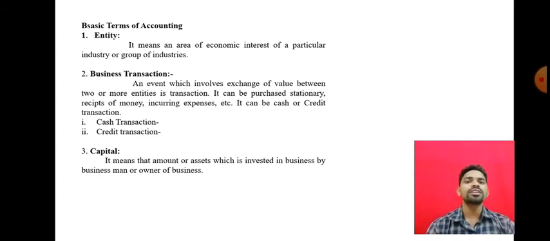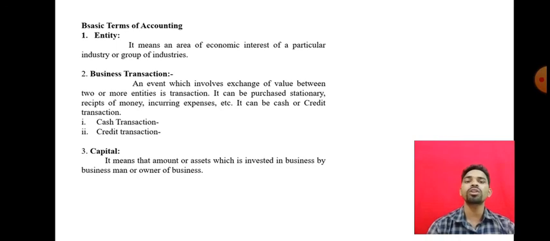In a business, so many transactions take place in a day, lakhs and even crores of transactions: selling, purchasing, credit transactions, cash transactions. There are two types of transactions: cash transactions and credit transactions.